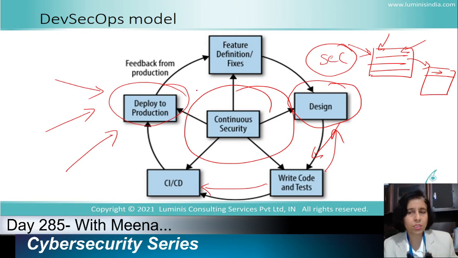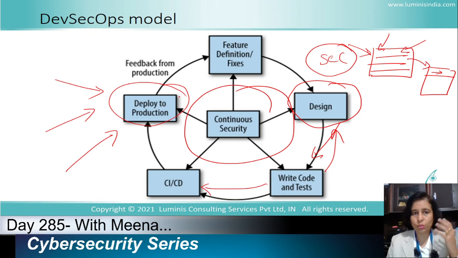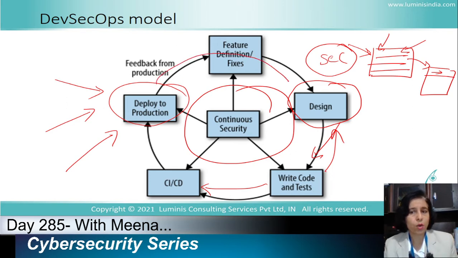What security features do we need in it? We are going to check, okay? And after the deployment, we test whether it's performing, and where the bug is in a certain part of the application. Then we send that feedback to our design team. The design team will consider it again, fix the bug, and the cycle keeps going on.